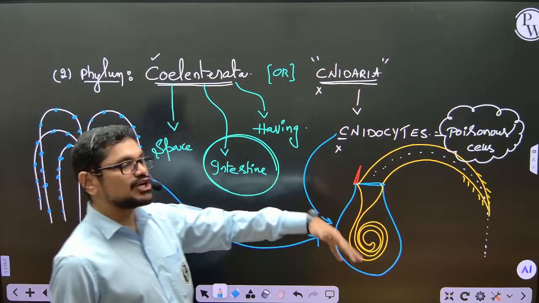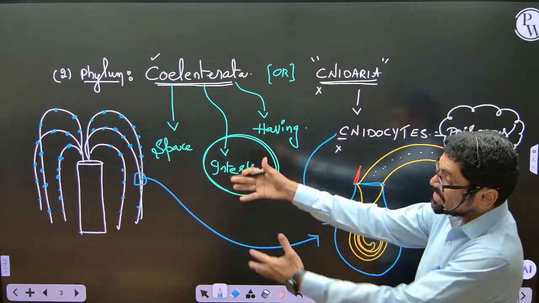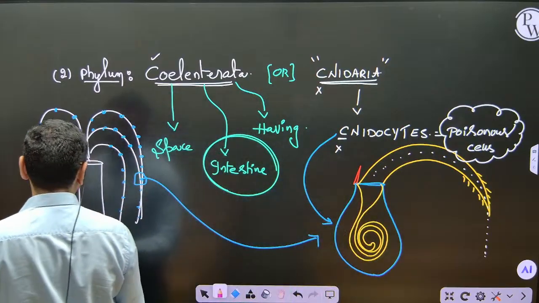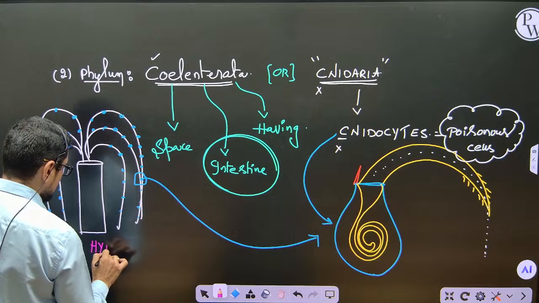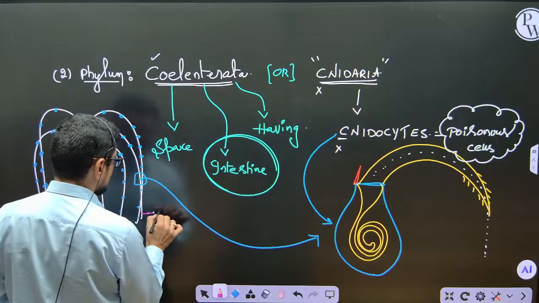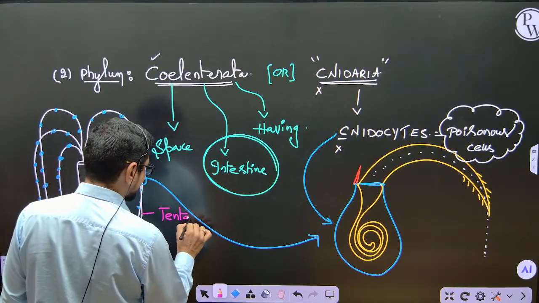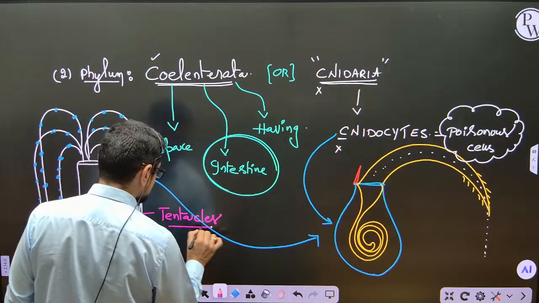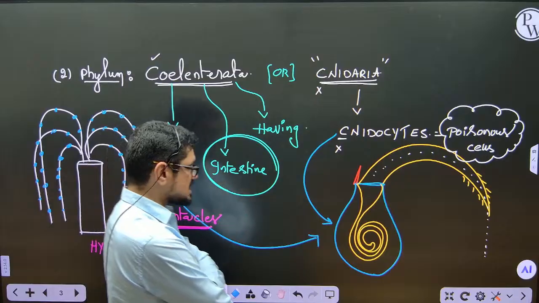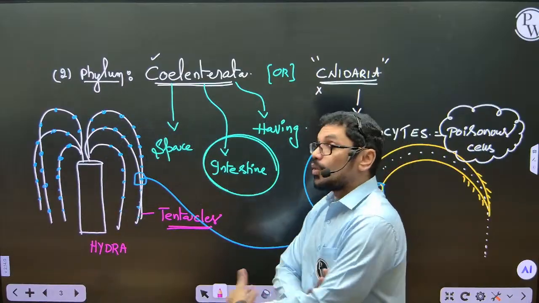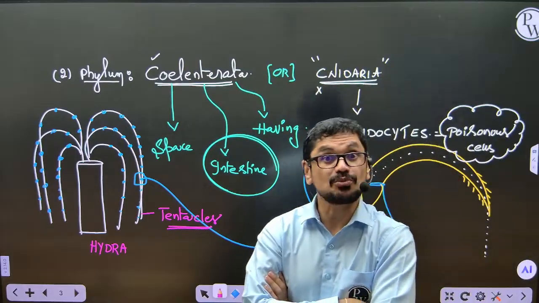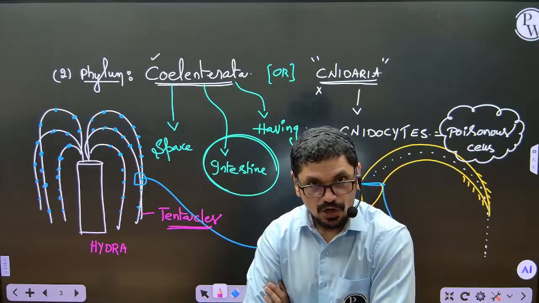What is this? This is cnidocyte. Where are these cnidocytes present? Cnidocytes are present in the animal. This is one animal, my dear friend. And what is the name of this animal? Let us call this Hydra. In the Hydra, you can see long thread-like structures. The thread-like structures are called tentacles. This is Hydra, where a number of tentacles are present. Over the tentacles, these cells are present. These cells are called cnidocytes, which are nothing but poisonous cells.